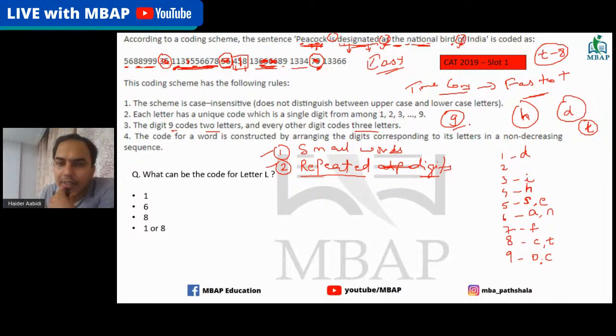Anyone with G? Because G is only and only used in designated, by the way. G is 5? Is it? G is 7. Some people are saying G is 7. Yes, G is 7. So look at this here, designated. You had G, you had already exhausted the other things, and only 7 was left. G is 7.